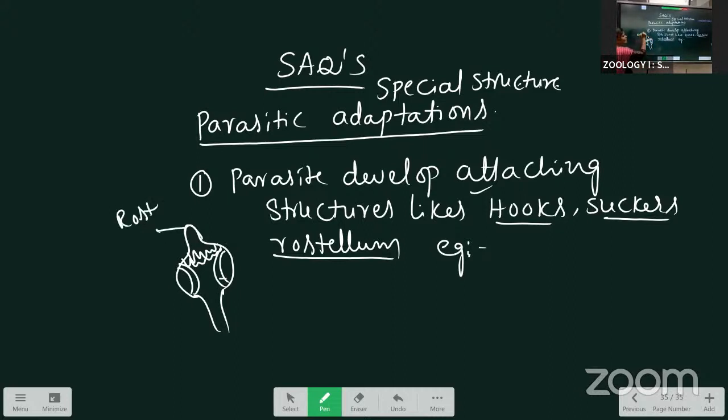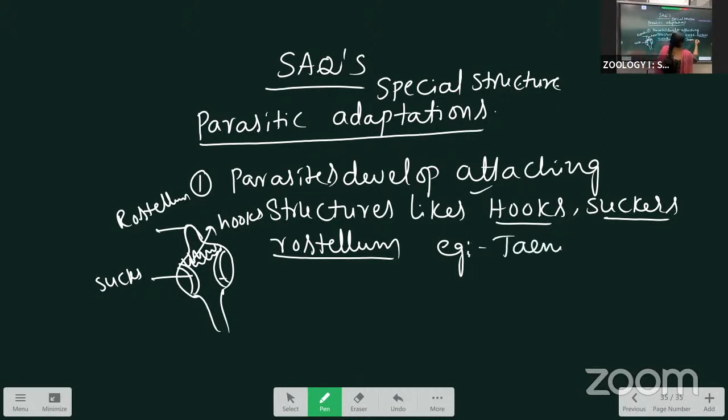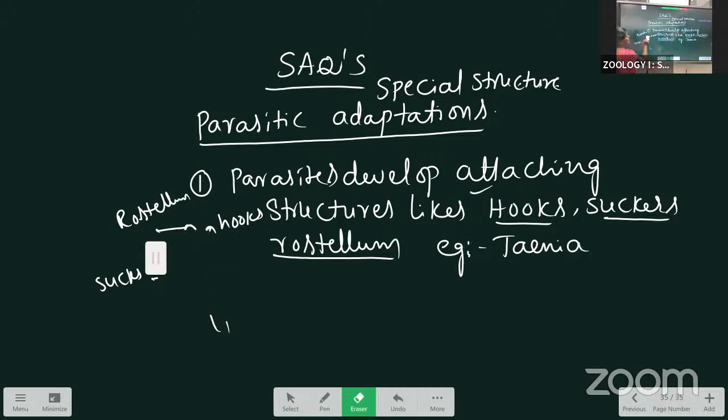With the rostrum, they are attached to the host intestinal wall, and the suckers are also present, along with the teeth-like structures, which are called hooks. So the parasite develops attaching structures like hooks, suckers, and rostrum. Example is Taenia solium. Next, some parasites are covered on the outer side by a protective cuticle or tegument.